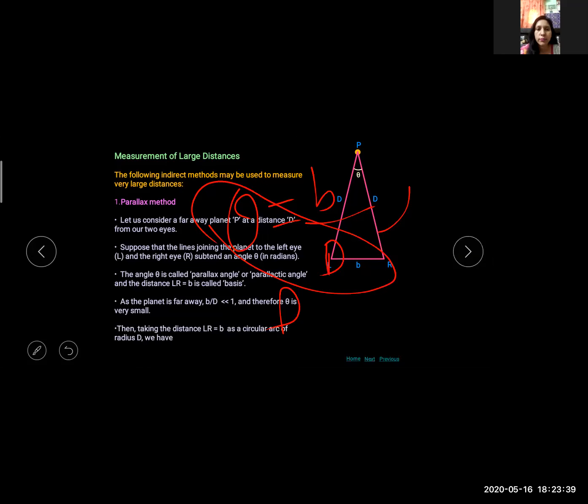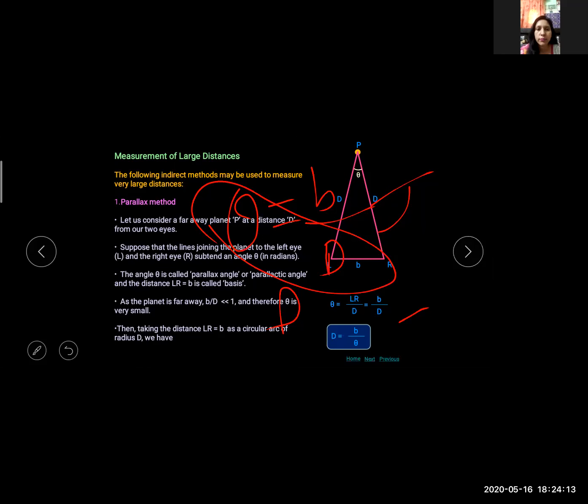Then taking the distance LR equal to B as a circular arc of radius D, theta equals LR upon D, or theta equals B upon D, and D equals B upon theta, where D is distance, B is the basis, and theta is the angle subtended by the observer at the object. Clear?